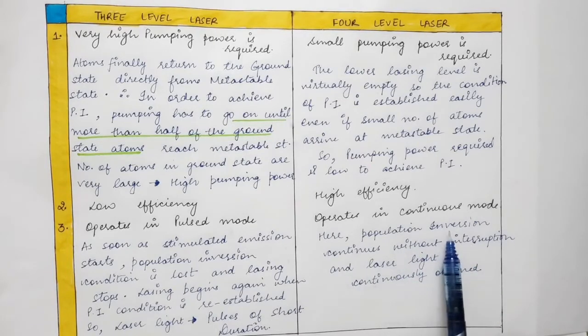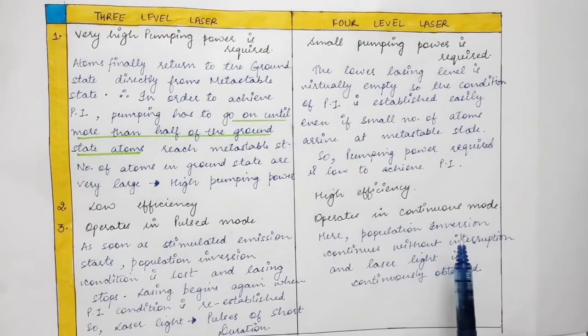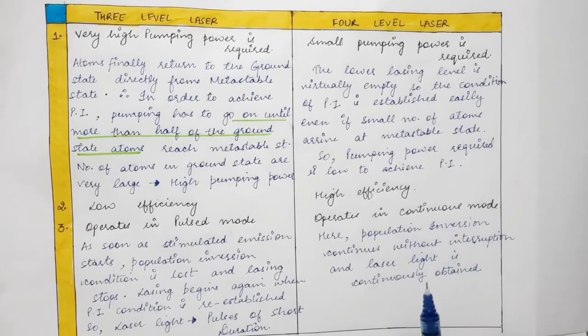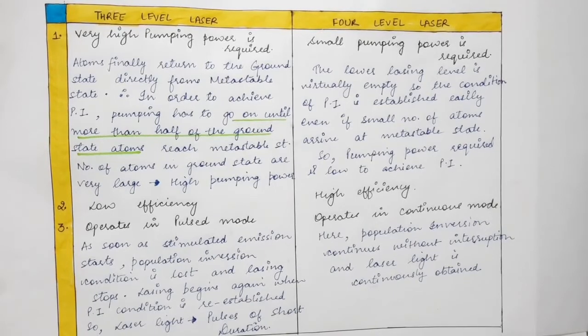The population inversion is maintained between the metastable state and the intermediate state, which is practically empty. So population inversion continues without interruption and laser light is continuously obtained. Population inversion is never lost in the 4-level laser because the lower lasing level is practically empty.